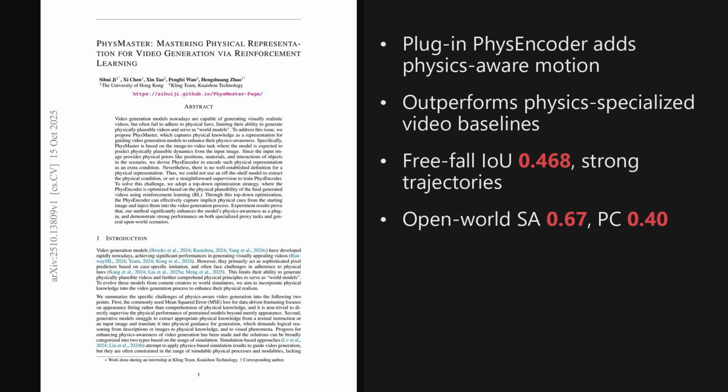Alright, 2 takeaways stand out. A plug-in PhysEncoder, trained with direct preference optimization and human feedback, injects physics into image-to-video generation, and the 3-stage recipe measurably boosts realism, with semantic adherence near 67% and physical common sense at 40% while staying efficient. Bigger picture, this points toward trustworthy world models and controllable video dynamics.